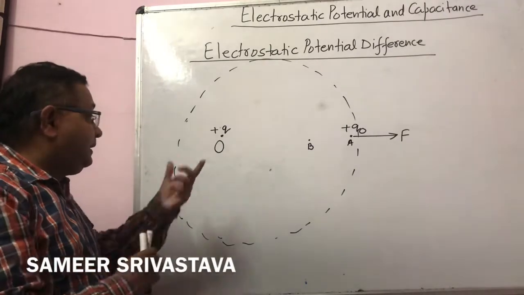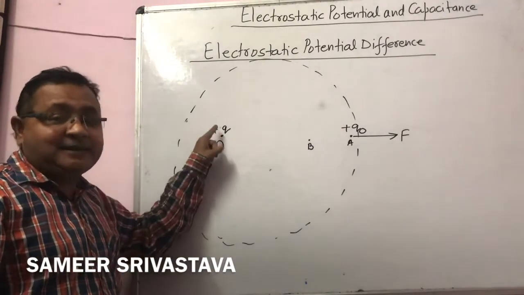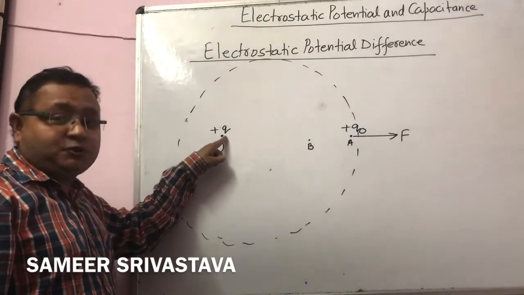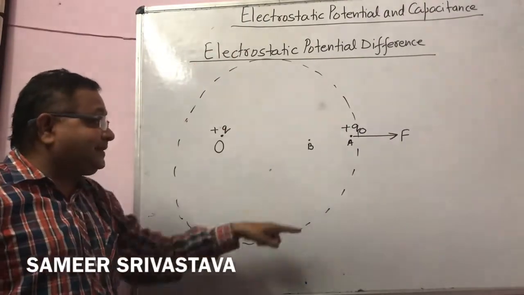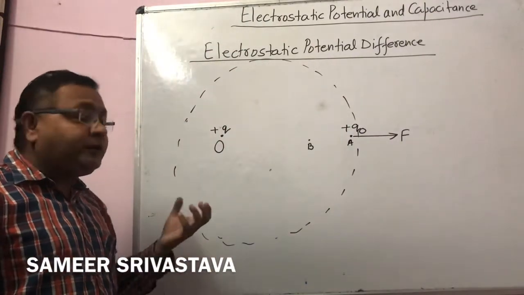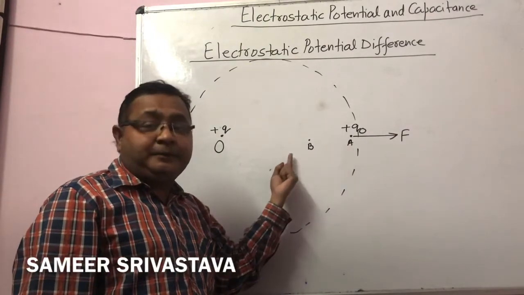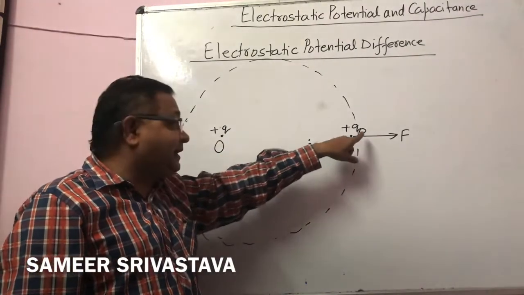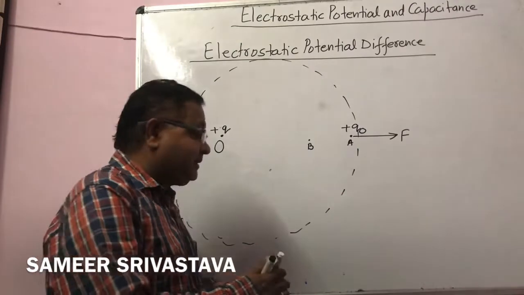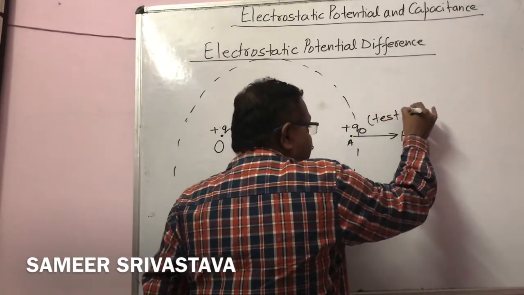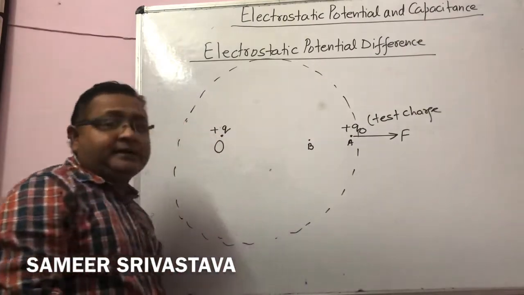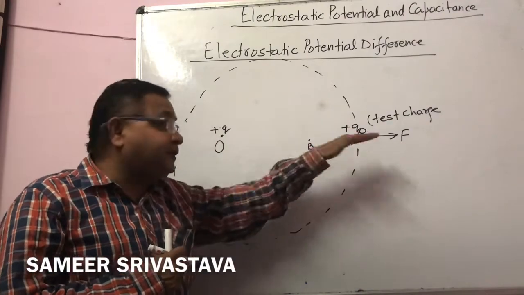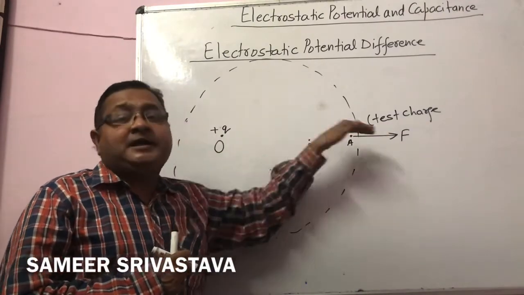Again I repeat, I consider a positive charge Q, the source charge, located at the point O. This source charge produces an electric field in its surrounding. I consider 2 points A and B in its electric field, as well as a test charge Q naught. Q naught experiences a repulsive force, so the direction of that force is outward.